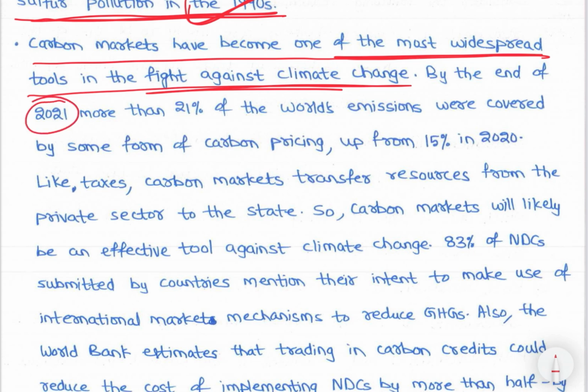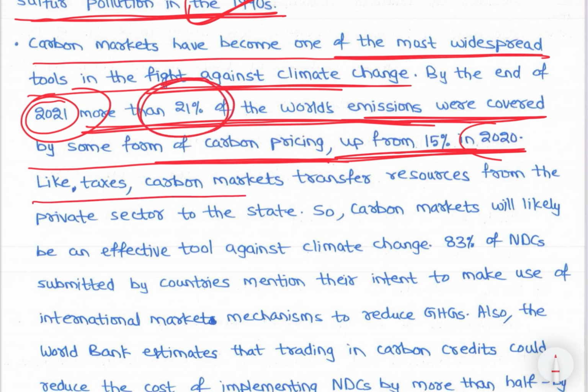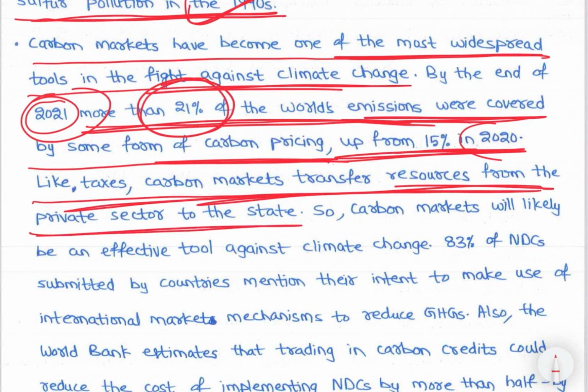By the end of 2021, more than 21% of world emissions were covered by some form of carbon pricing, up from 15% in 2020. So that is 21% of emissions covered. It is like taxes. Carbon markets transfer resources from private sector to the state.